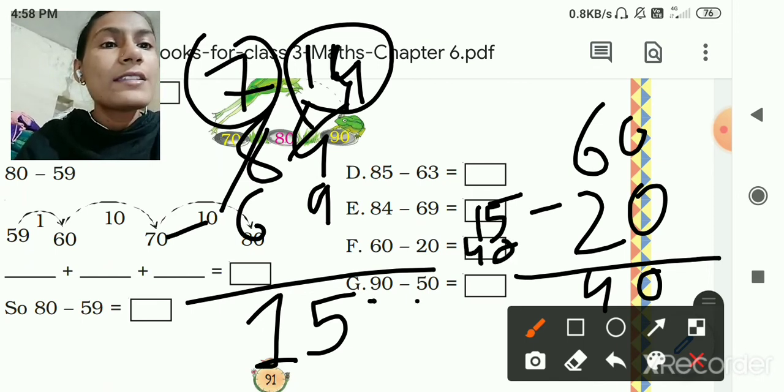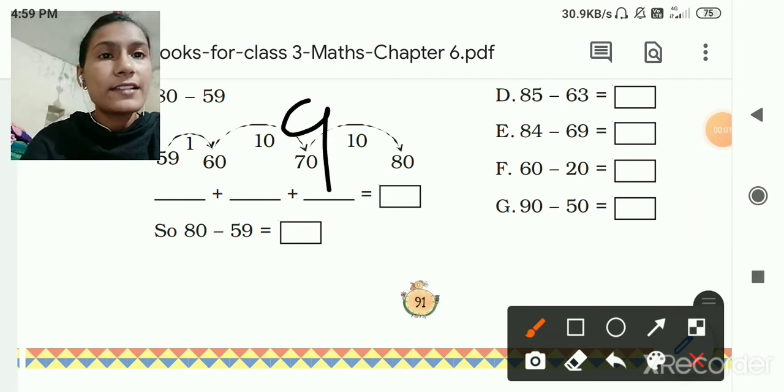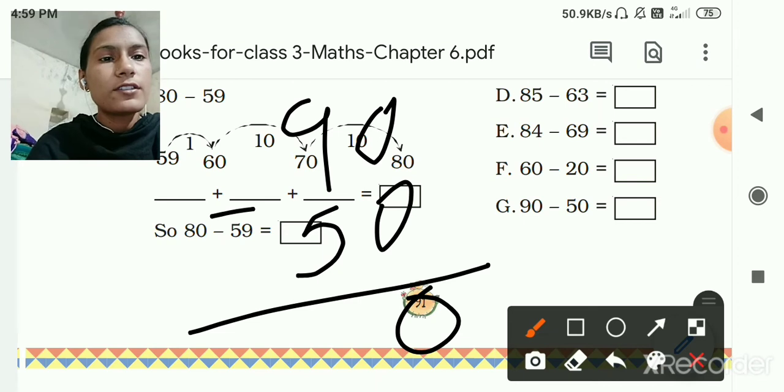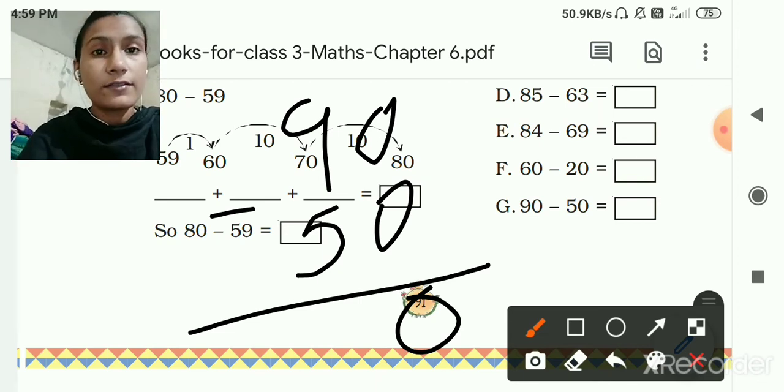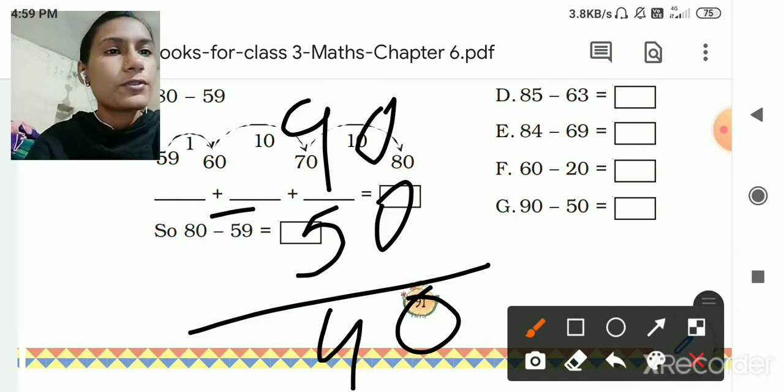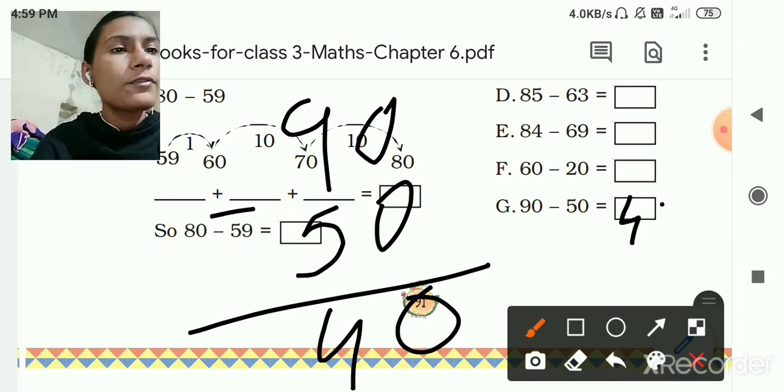Now 90 minus 50. Let's subtract 90 minus 50. 0 minus 0 is equal to 0. 9 minus 5 is equal to how many? So 9 minus 5 is equal to 4. So here 90 minus 50 is equal to 40. Okay.